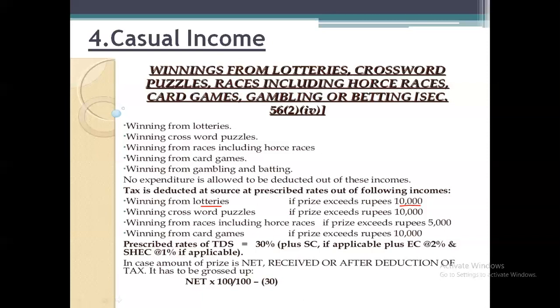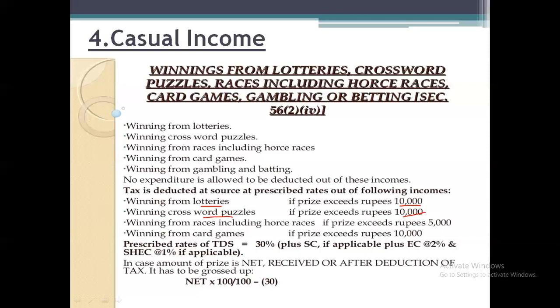And if it is from crossword puzzles and if the prize exceeds 10,000 rupees, again the TDS has to be done. Means if any income like winning from the lottery is more than 10,000 rupees, then the person who is paying that income has to deduct the taxes, that is 30% of taxes has to be deducted from the source and the remaining amount has to be paid to the assessee.